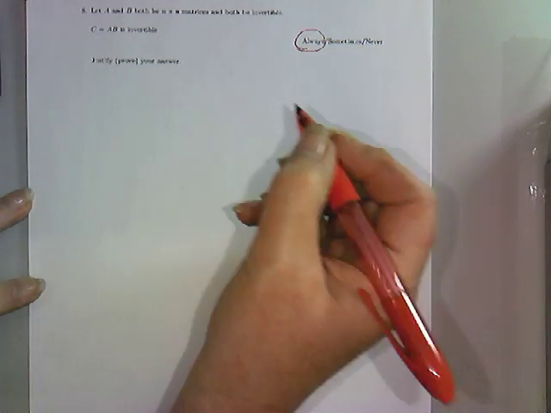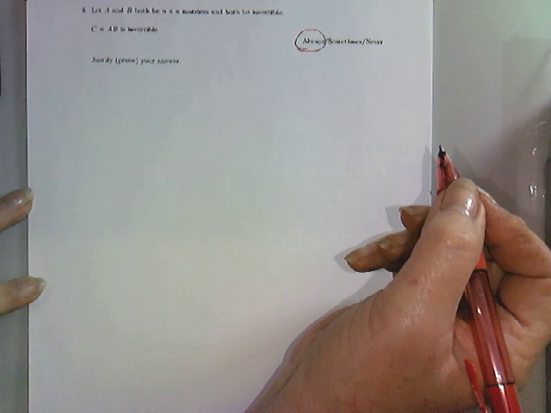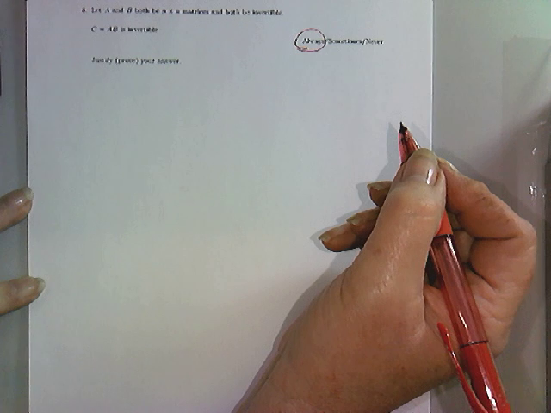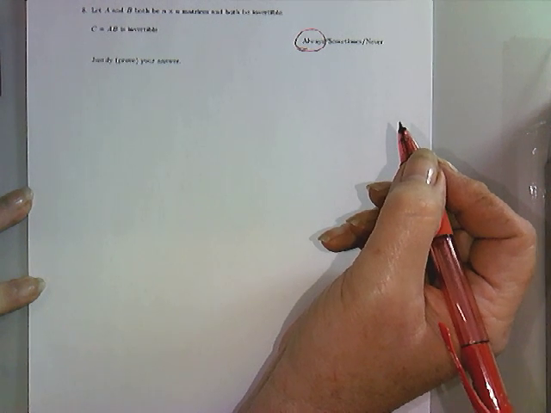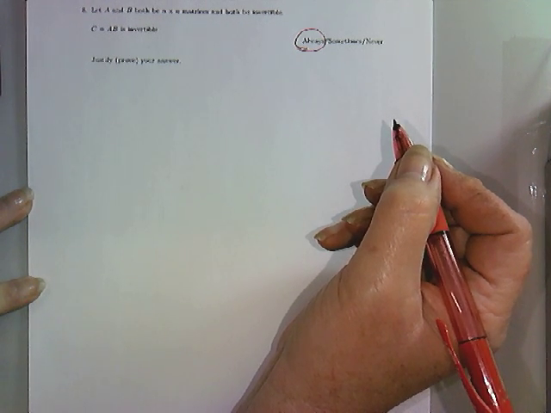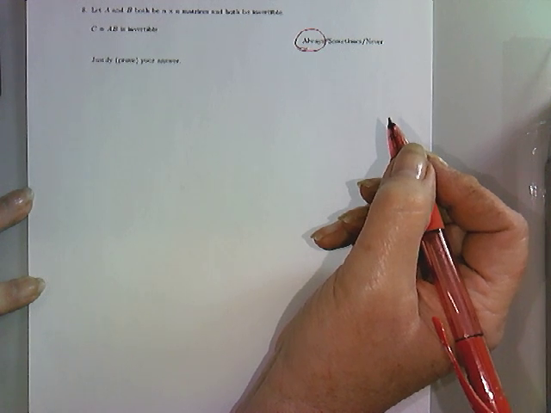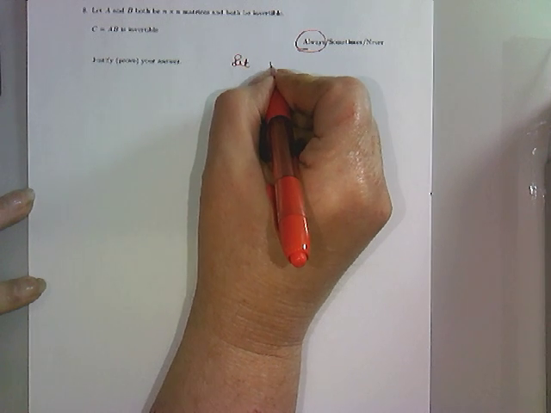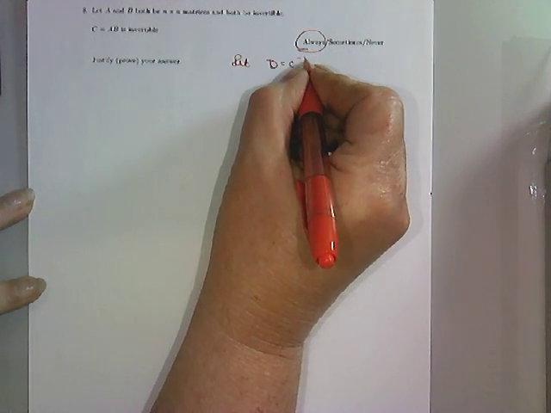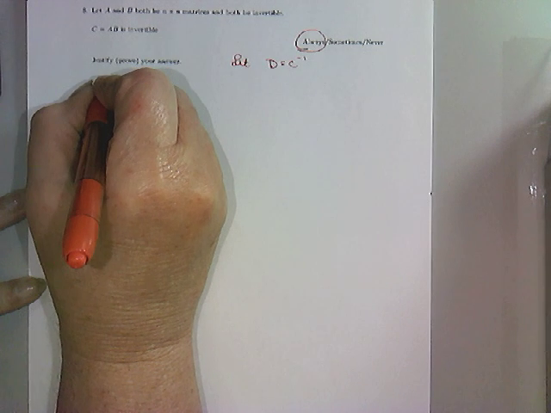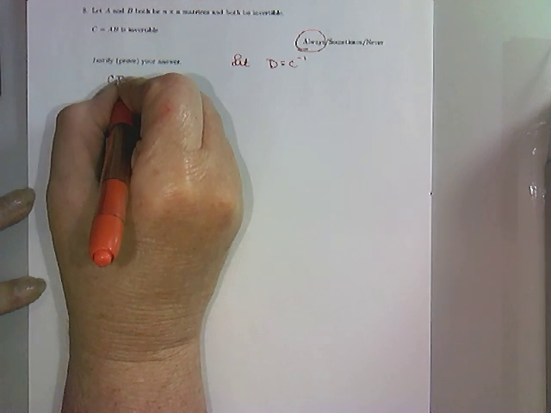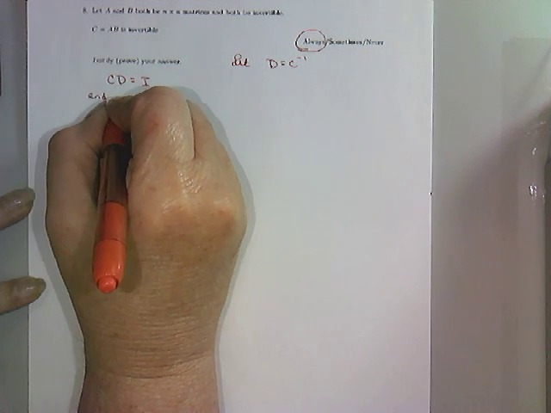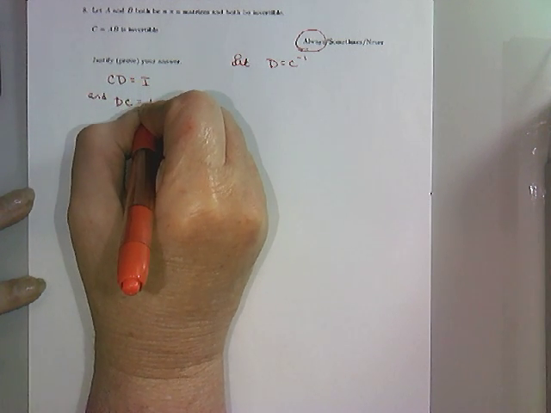And to prove this, I'm going to try to determine what C inverse actually is in terms of A inverse and B inverse, and then show that it really is the inverse of C. So I'm going to let D be equal to C inverse. If it is, then C times D has to be the identity, and D times C has to be the identity.